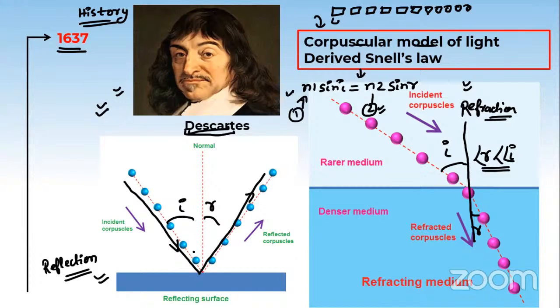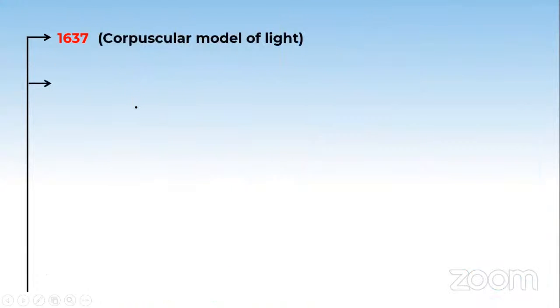So let us move towards the next now. So this was about 1637. This is the story of 1637. It starts with Descartes, and let's see when it ends. So this story ends at 1672. So this many years of time between.